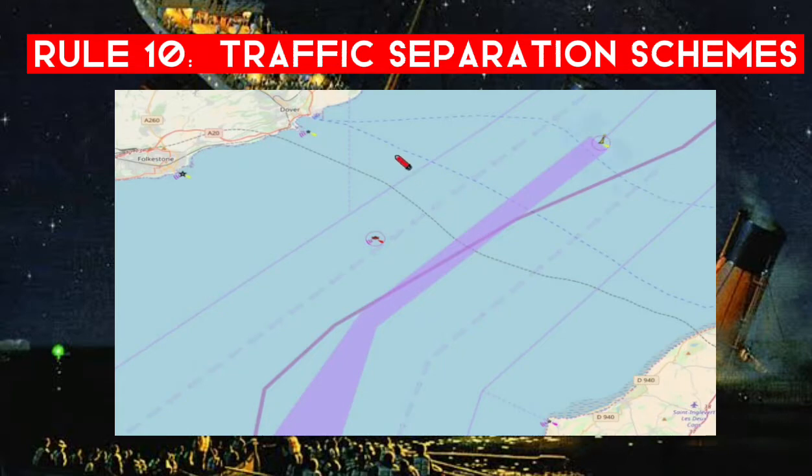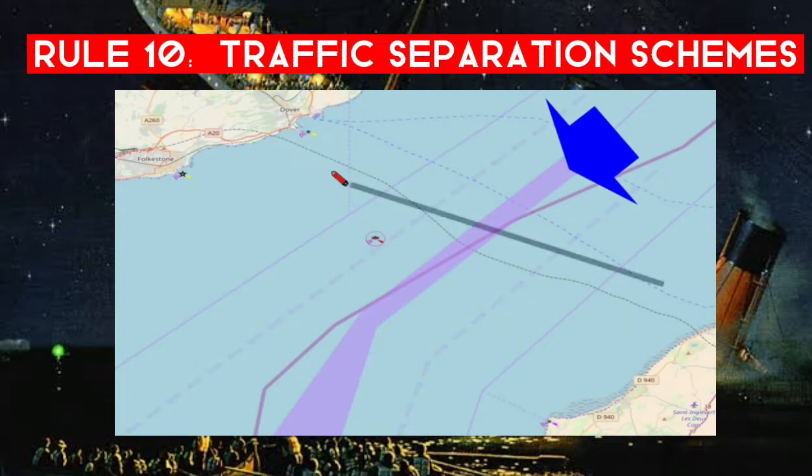But what happens if there's a tide or a wind blowing the vessel sideways? Well, they've still got to maintain that heading at right angles. Yes, they're going to be swept sideways and their ground track is not going to be at right angles, but their heading must be. You can see that the track over the ground that they've followed is actually quite a long one, but they've maintained their right angle heading. The reason for this is you need to maintain aspect and get across the lane as quickly as possible.